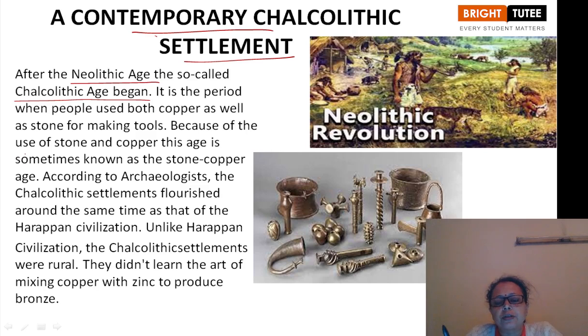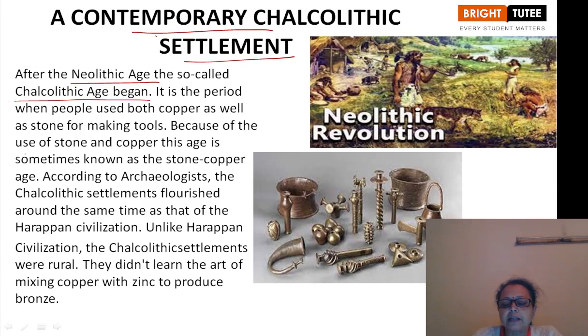In ancient history, first is the Paleolithic, also known as the Stone Age, then the Neolithic age, and the third is the Chalcolithic age, divided into three different ages: Paleolithic, Neolithic, and Chalcolithic.